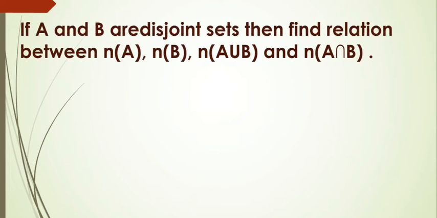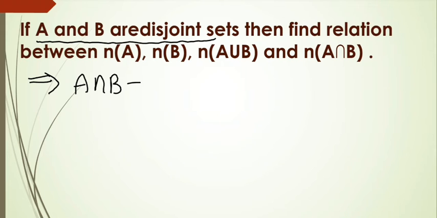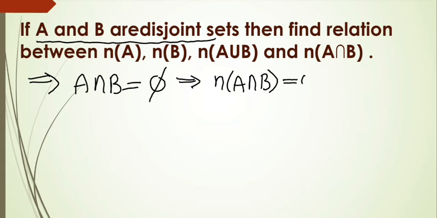And observe that if A and B are disjoint sets, then find the relation between n of A, n of B, n of A union B and n of A intersection B. So clearly we know that when A, B are disjoint sets, then A intersection B is equal to the empty set. When they are disjoint sets, they don't have any common elements. So the number of common elements, n of A intersection B, is equal to 0. Then just observe the relation.